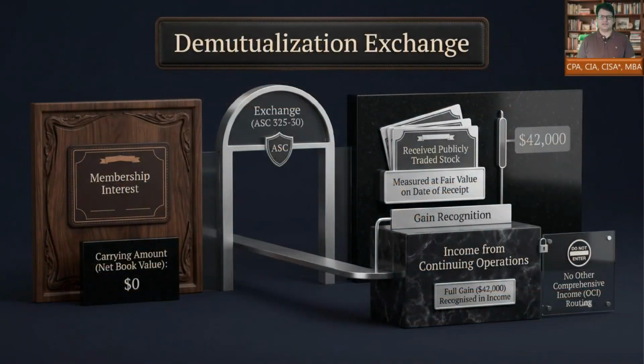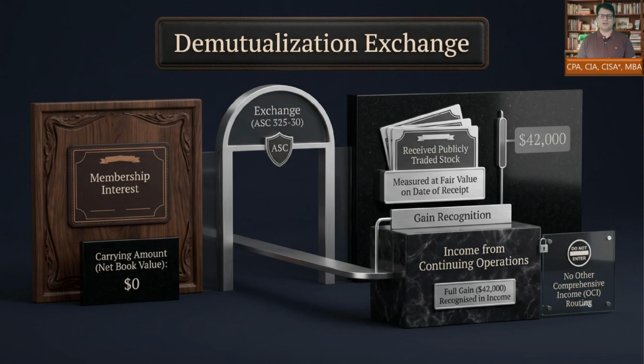Demutualization is another item inside ASC 325-30. When a mutual insurance company converts into a stock company, policyholders with membership interests may receive shares. The receiving entity measures the stock received at fair value on the date of receipt.